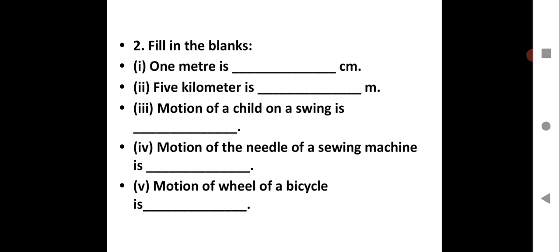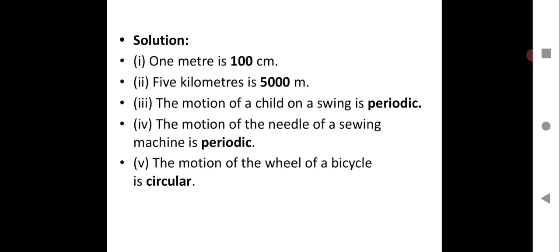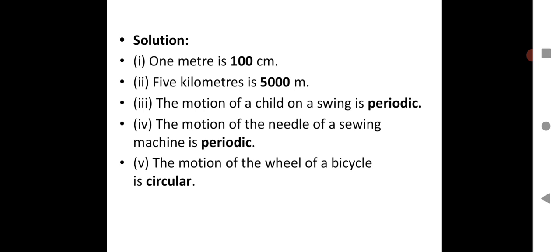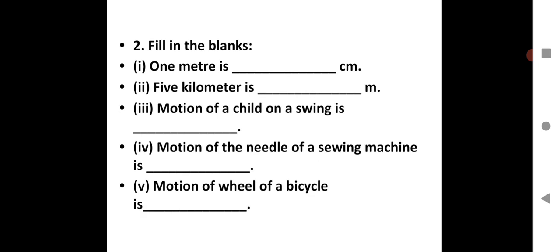Next, 5 kilometer is dash meter. As you all know, 1 kilometer is equal to 1000 meters. So 5 kilometer will give me 5000 meter. Very simple. Third one, motion of a child on a swing is. On a swing, it's periodic, as I told you. It shows motion just like a pendulum.